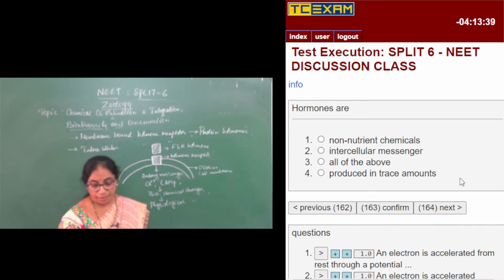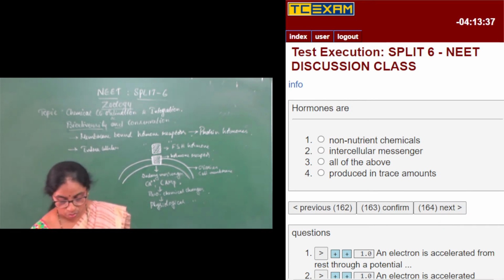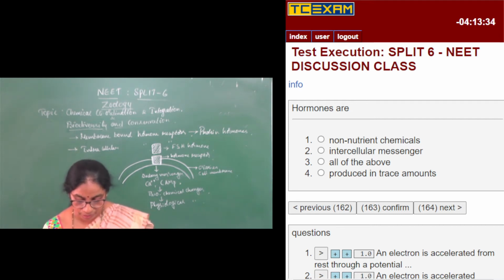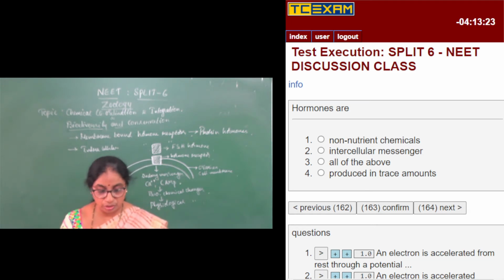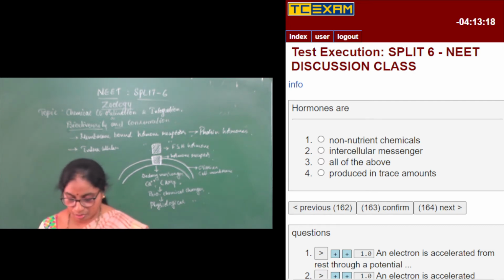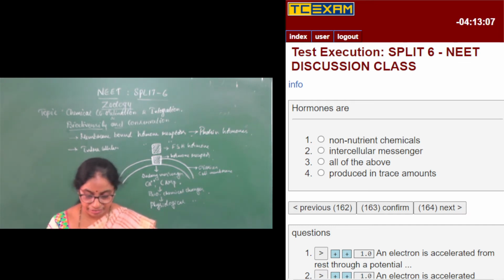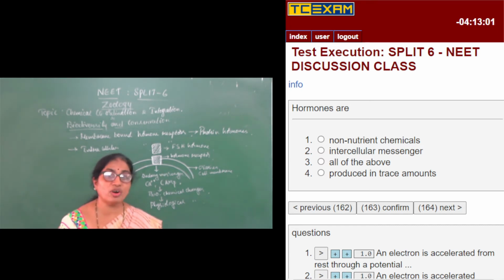Hormones are non-nutrient chemicals. They are intercellular messengers. All the above are produced in trace amounts. Hormones are, as per the definition of the hormone itself, non-nutrient chemicals. That is, they are not a part of nutrition.